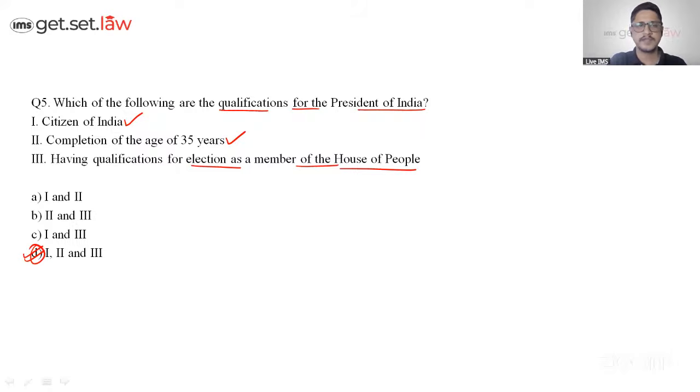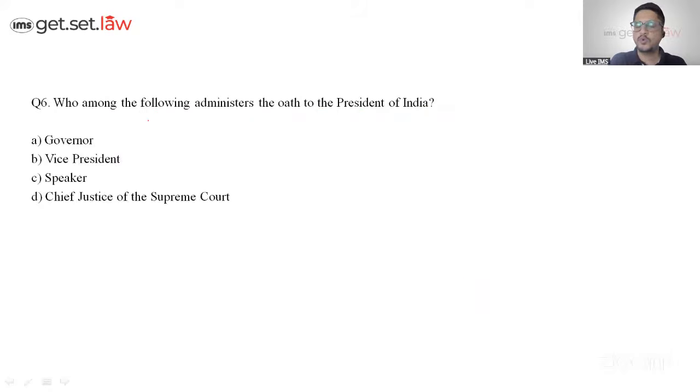Perfect. Let's move to question number 6. Who among the following administers the oath to the President of India? Now, we need to keep it in mind. It should be of that designation, or that dignitary should be of a similar level, not a level below. So the governor is at a position below the president, so it can't be the answer.